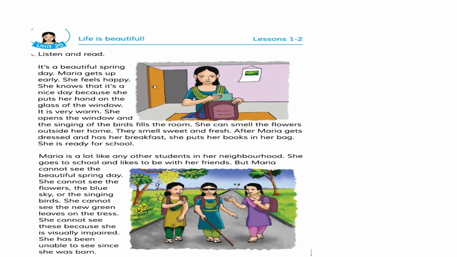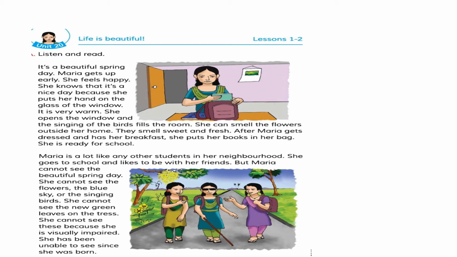Look at the picture. There are some flowers also. In spring season flowers bloom. They smell sweet and fresh. The flowers are very sweet and fresh. After Maria gets dressed and has her breakfast, she puts her books in her bag and she is ready for school. What do you do when you wake up from your bed? You get ready for school and Maria is also getting ready for her school.